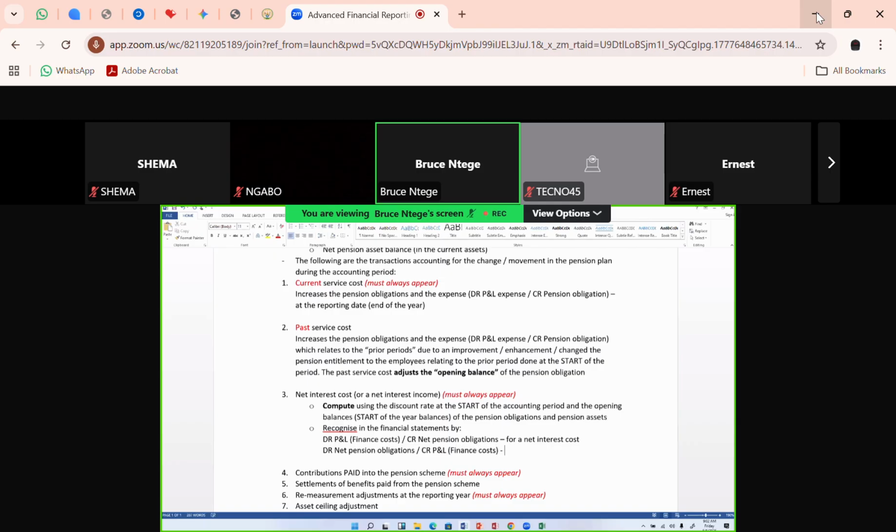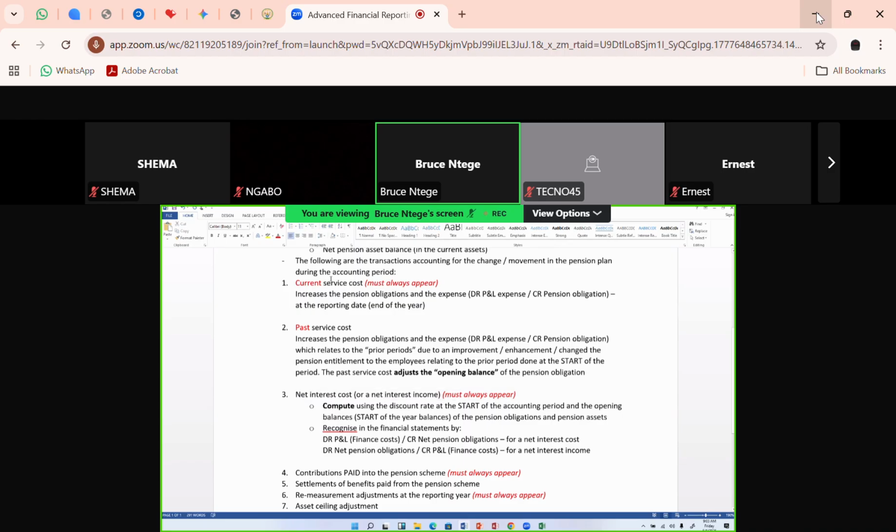This is for a net interest income. Remember, we may have a net interest cost. If you have a net interest cost, you're running this double entry here. Or we may have a net interest income. If you have a net interest income, the double entry runs in this direction. Please, the net interest cost or net interest income must always appear in the paper.